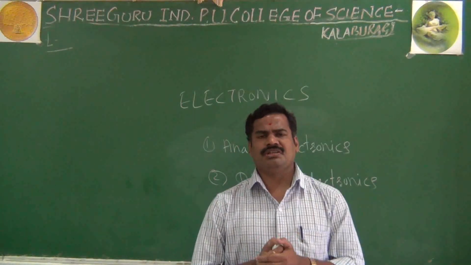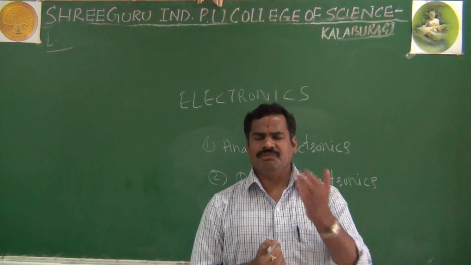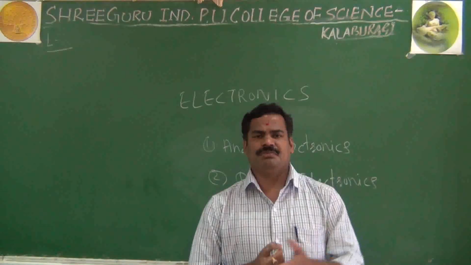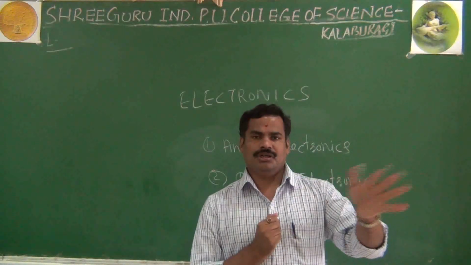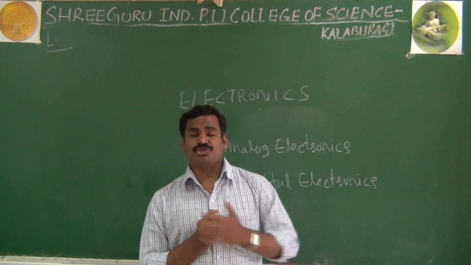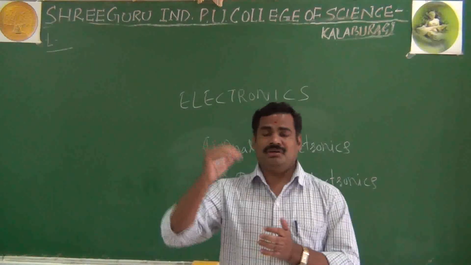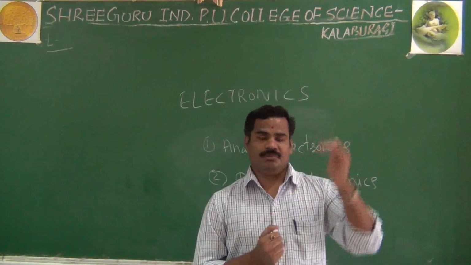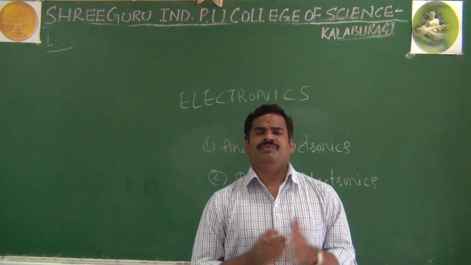I gave a very simple example yesterday. Take your watch. It is a very basic concept and a very good example to understand analog and digital signals. Small children use watches, and elder people also use watches.